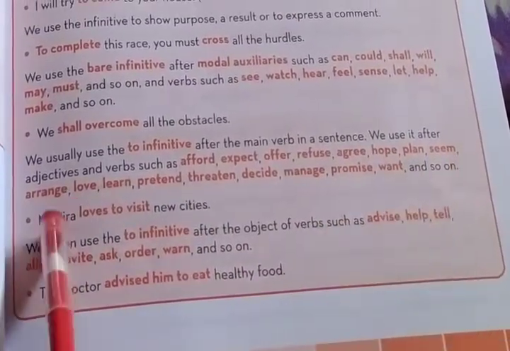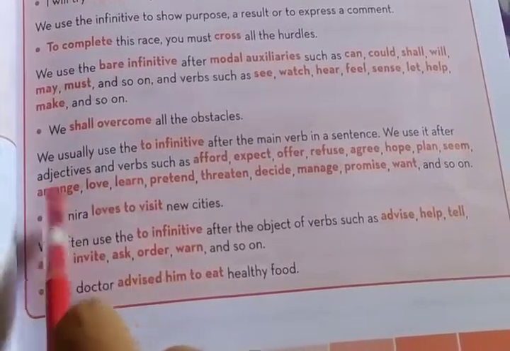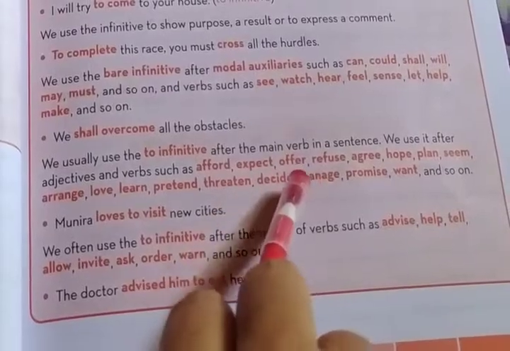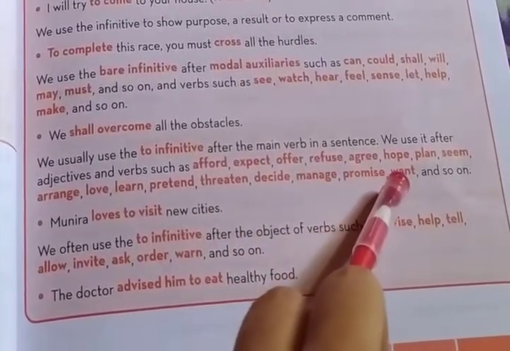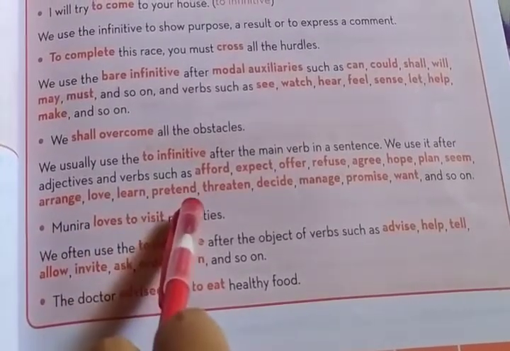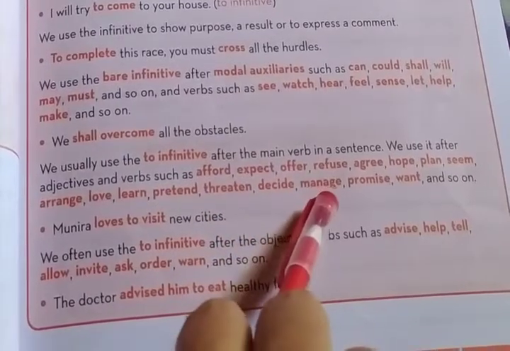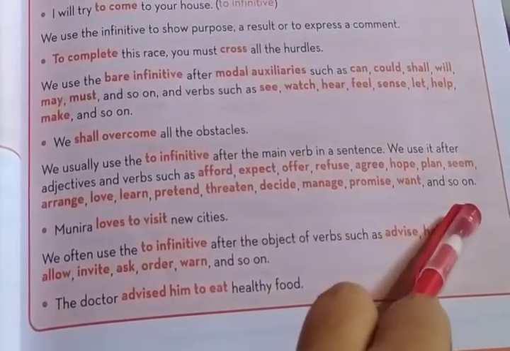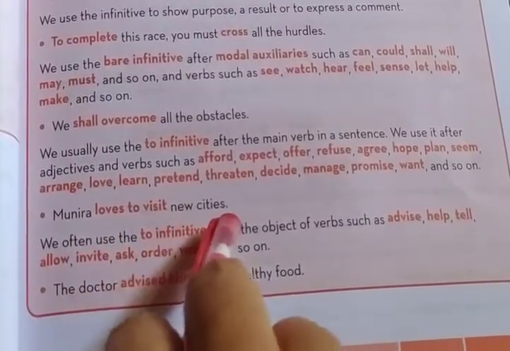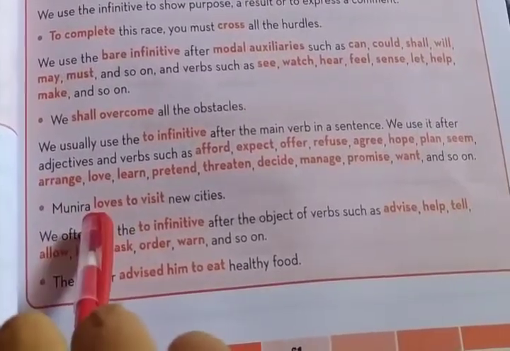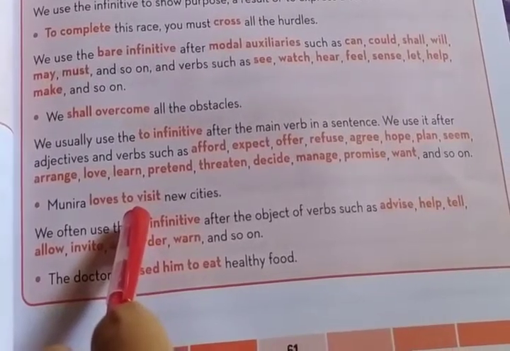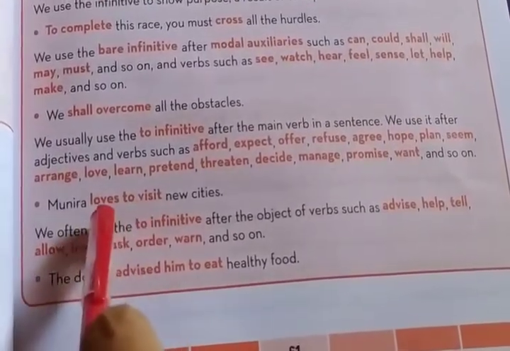We use it after adjectives and verbs, such as afford, expect, offer, refuse, agree, hope, plan, seem, arrange, love, learn, pretend, threaten, decide, manage, promise, want, and so on. For example, Munira loves to visit new cities. Here "loves" is the main verb, and "to visit" is the to-infinitive. So the to-infinitive is placed after the main verb.